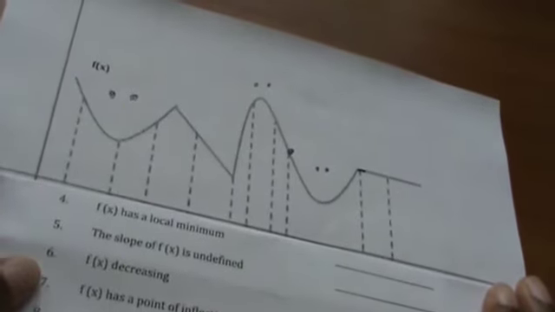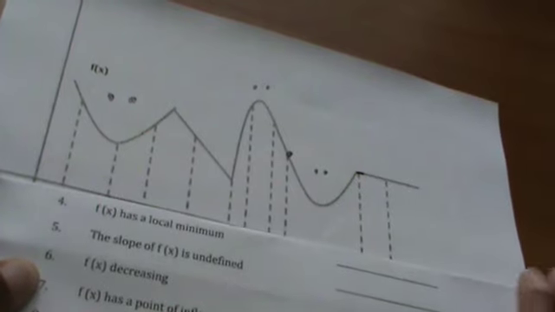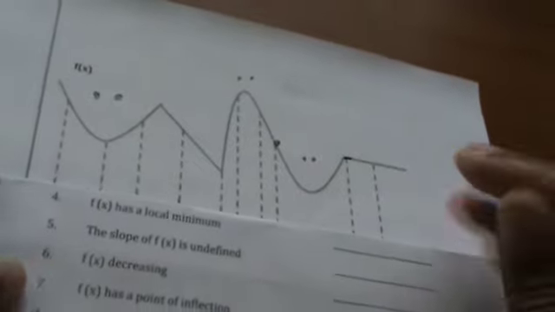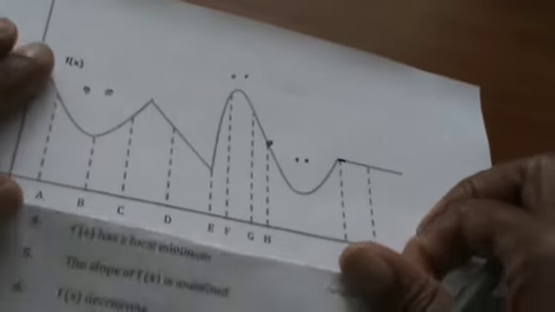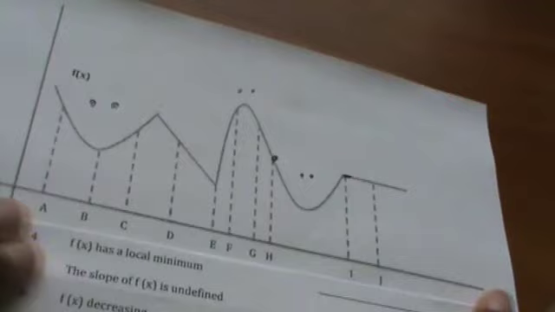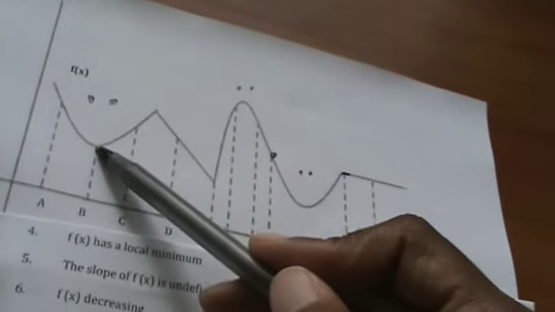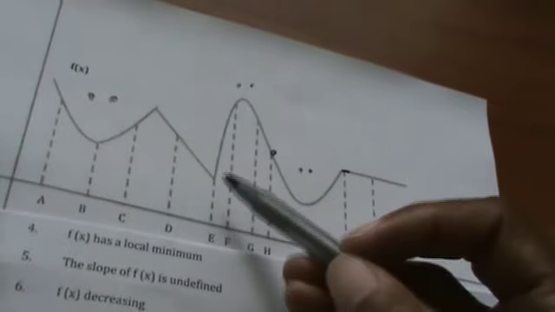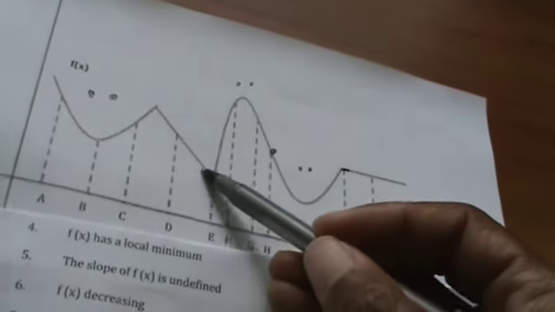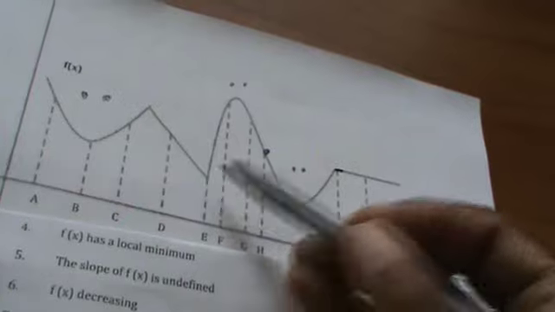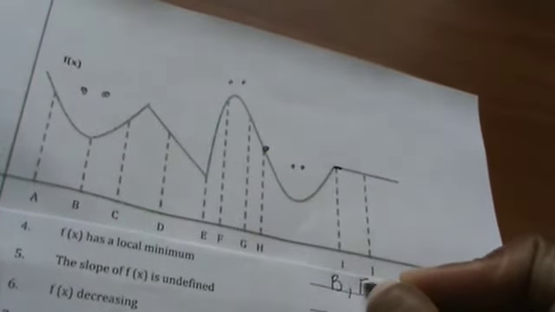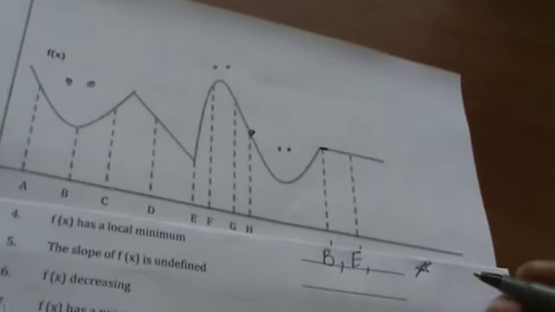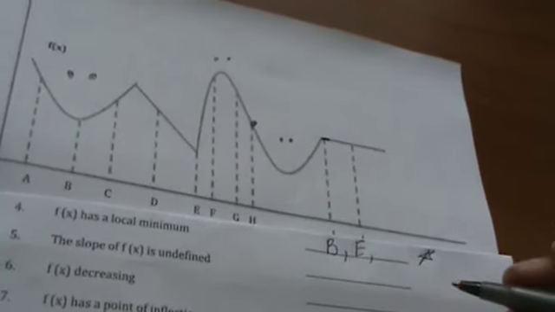Okay, 4 says, where do I have a local minimum? So a local minimum means that it is the lowest point in its region. All right, so unfortunately I've covered up the letters. Don't know how I managed to do that one. Look, B seems to work, right? The lowest point in its region. So let's put B down. E seems to work also. Notice if I were to put a circle here, E would be the lowest point in its region. And I'll come back to this one because there's another point that is a local minimum. Okay, I'll elaborate on that later.